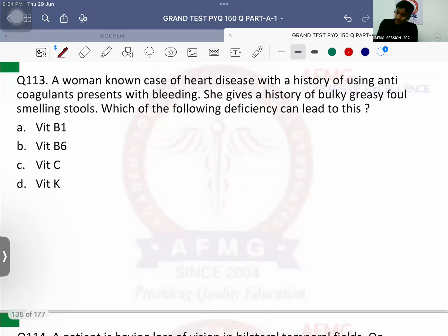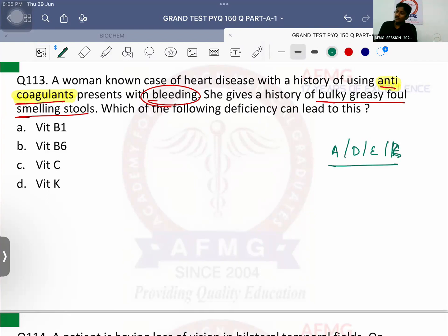Question number 113. A woman who is a known case of heart disease with history of using anticoagulants presents with bleeding now. She gives history of bulky, greasy, foul-smelling stools. Which of the following deficiency can lead to this? So as she has been using anticoagulants, usually the oral drug which is warfarin, an antagonist of vitamin K, definitely the patient will develop deficiency of vitamin K. And I hope all of you are quite aware A, D, E and K are fat soluble vitamins. So definitely the patient will have fat malabsorption also. The patient is having fat malabsorption.